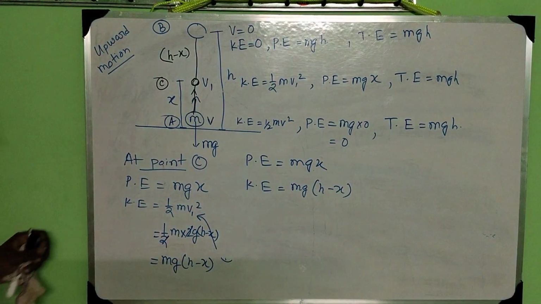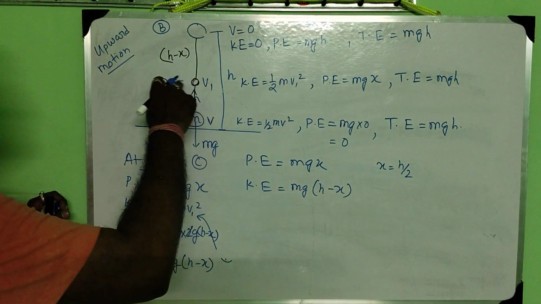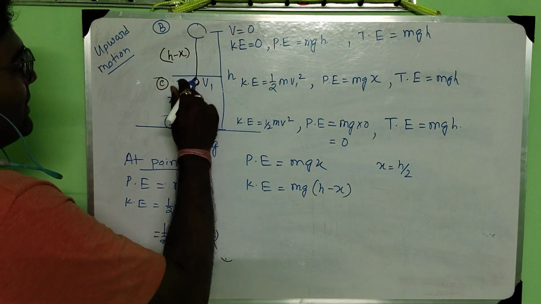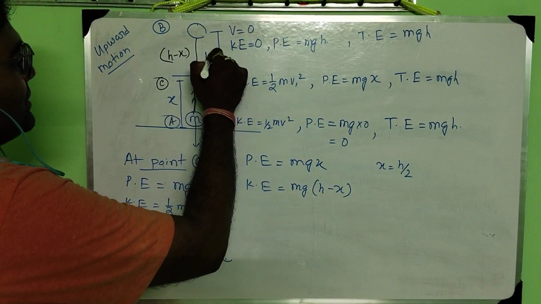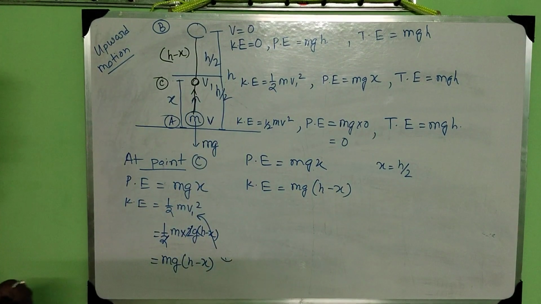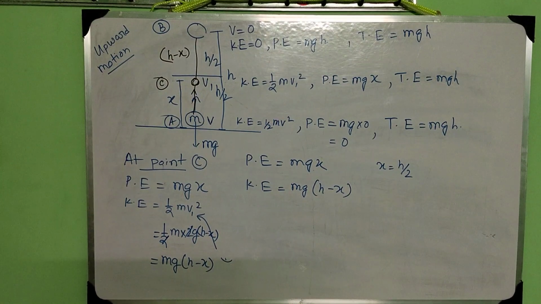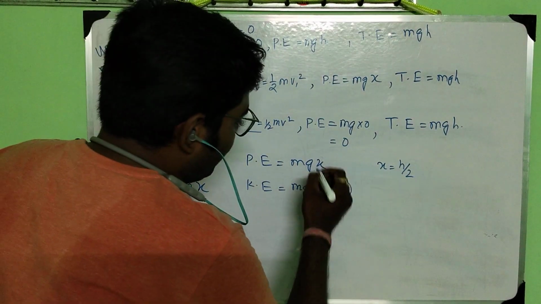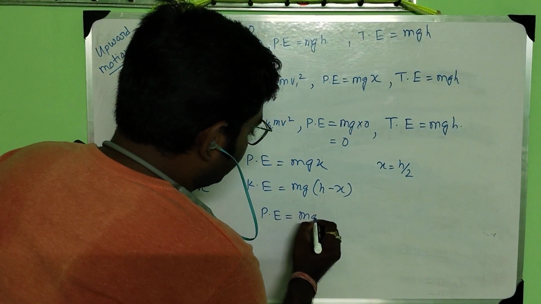If I say x equal to h by 2, that means at the midpoint, it is h by 2 and it is also h by 2. Then the potential energy equal to mgh by 2.